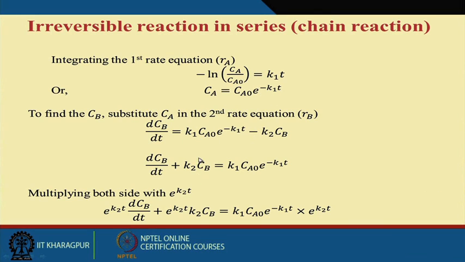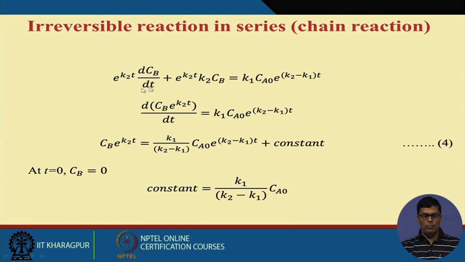Now if you look at this, I can again change over this side, and then we multiply both sides by e to the power K2T, and finally we get this.